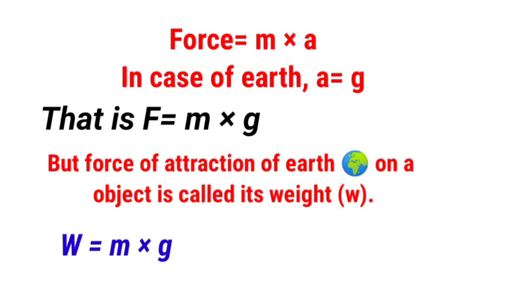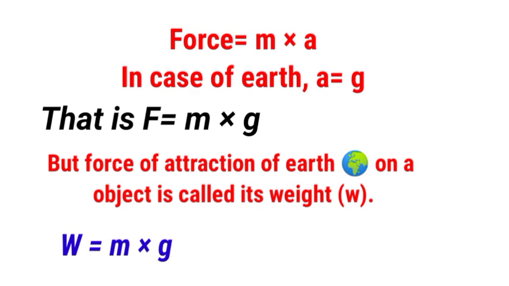How come weight equals mass into acceleration due to gravity? Look, we already know force equals mass into acceleration. Force equals mass into acceleration. In case of Earth, a equals g. In the place of a, we will write g, that is F equals mass into acceleration due to gravity.